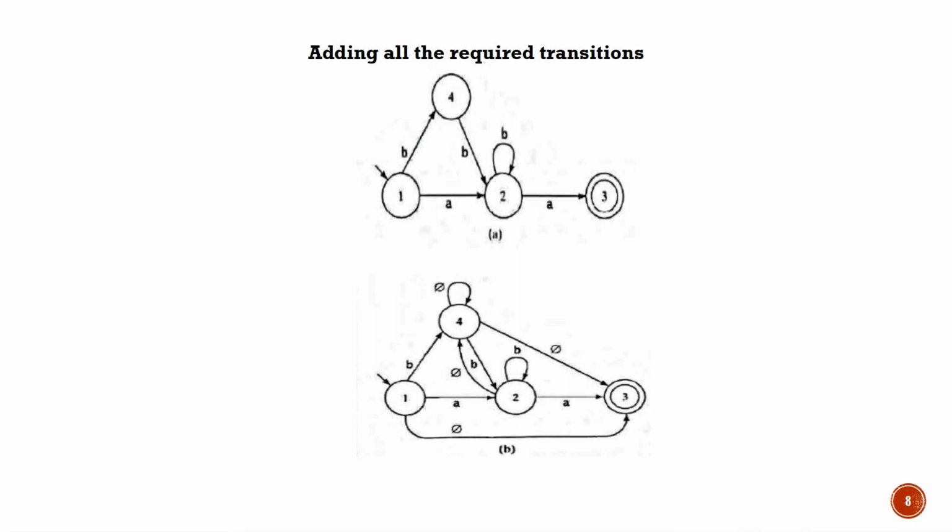Like the first case, you can take the 1, then 1 to 4, then 4 to 4, nothing is there. You can add the edge as a null. Then next one, 4 to 2 we have. Then 2 to 2 we have.